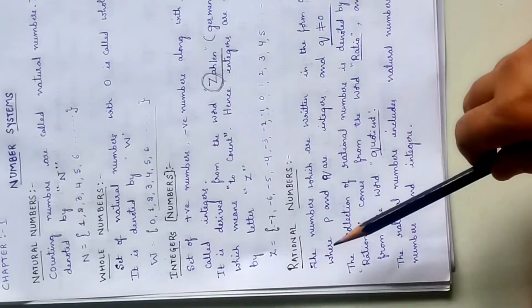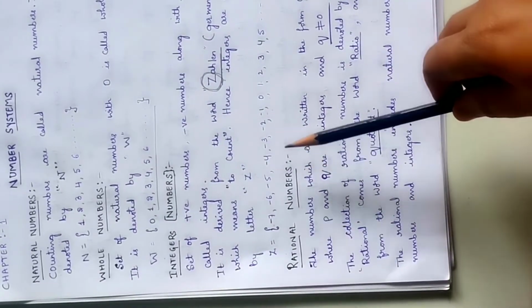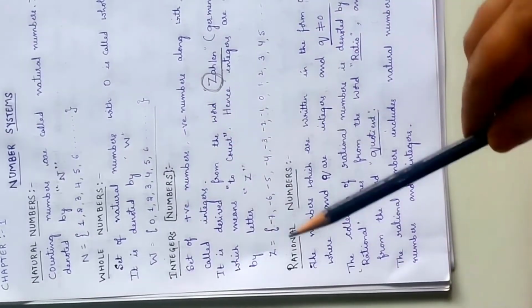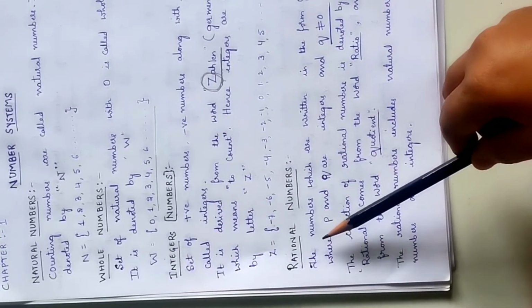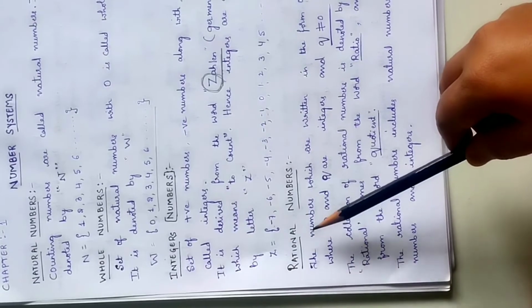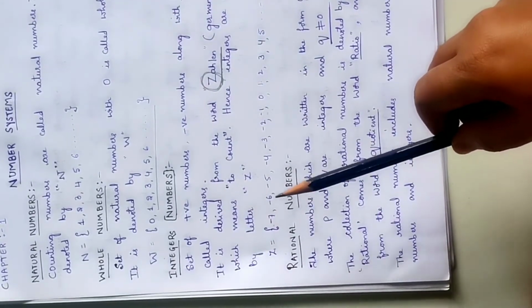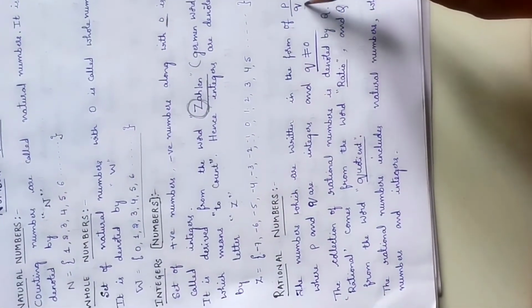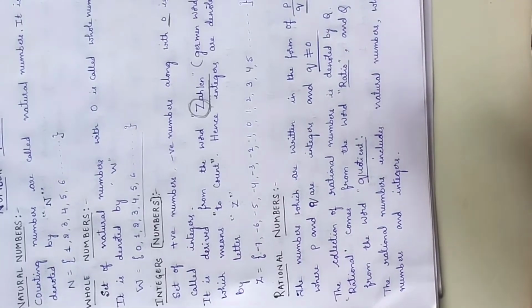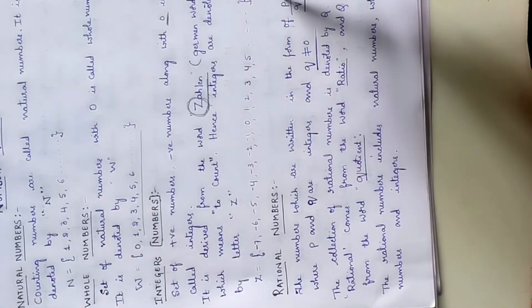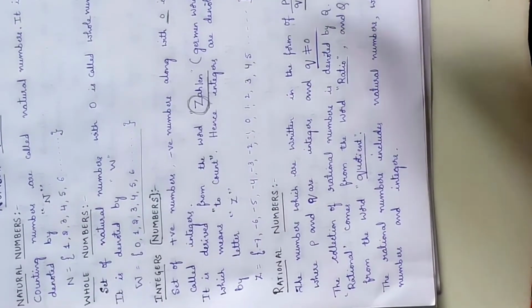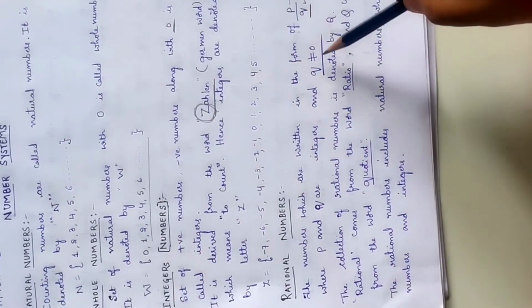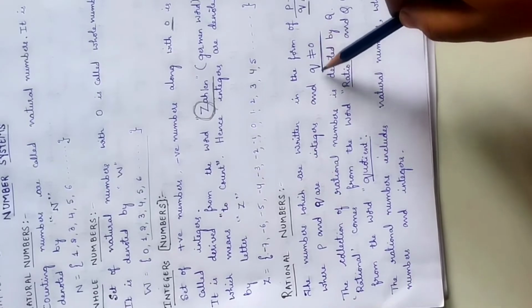Then comes rational numbers. Now you are familiar with natural numbers, whole numbers and integers. The next very important topic in the number system is rational numbers. Rational numbers are numbers which are written in the form of p by q. This is very important. Here p and q are both integers, but q should not be equal to 0.